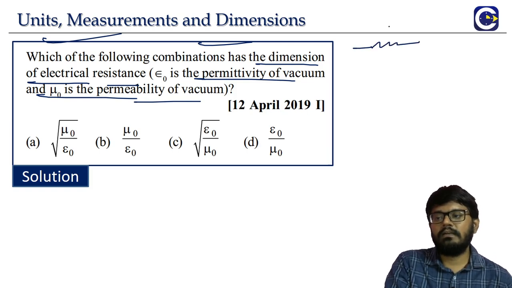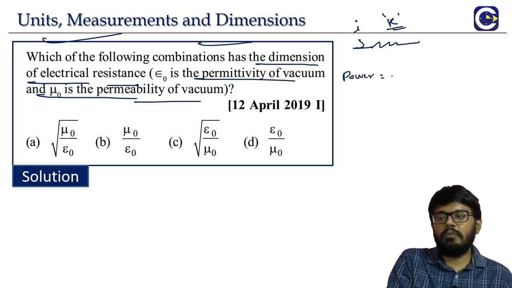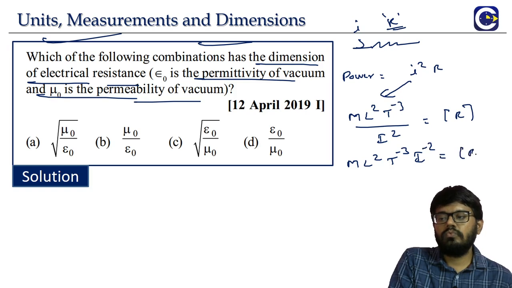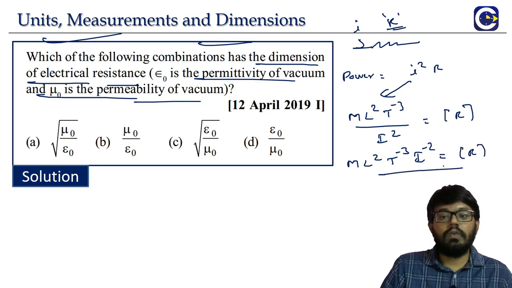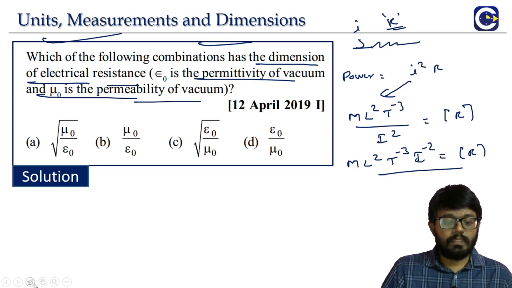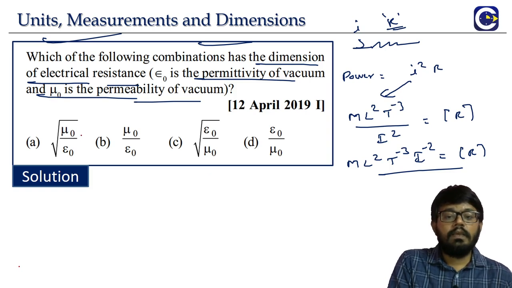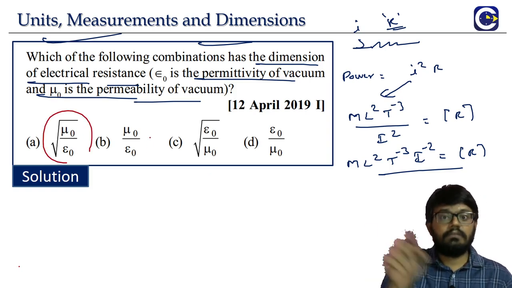If we have a resistor of resistance R and there is a current I going through it, then the power dissipated formula will be equal to I square into R. From this, power, which is M L square t power minus 3, divided by I square, that is current square, gives the dimensional formula for R, which is M L square t power minus 3 I power minus 2. Let us keep it that way. So we have to check which of these arrangements will give us the dimensional formula same as electrical resistance.